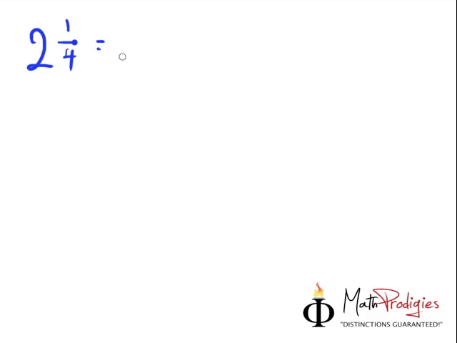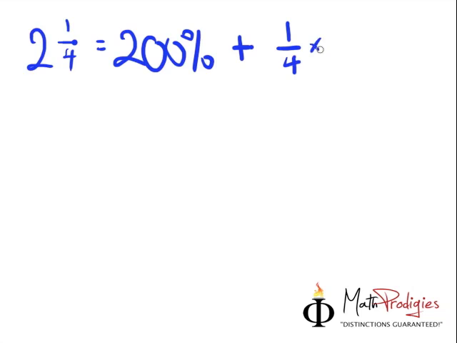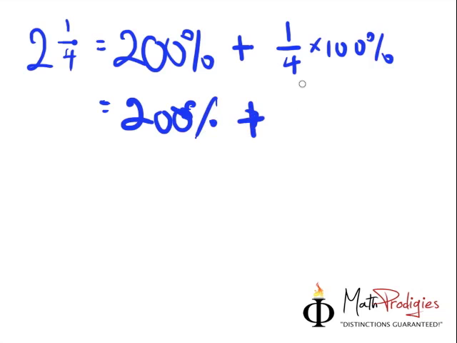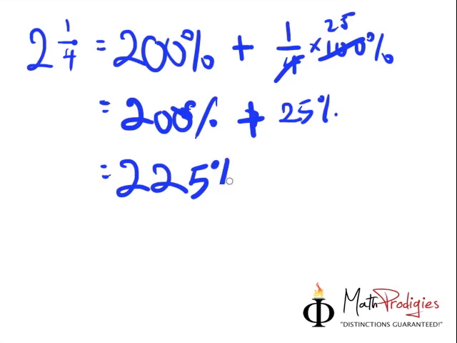If you remember, 1 whole is actually the same as 100%. So 2 wholes will give you 200%. What is 1/4? 1/4 is the same as 1/4 times 100%. Divide by 4, you get 25. So 1/4 is 25%, and the answer is 200% plus 25%, which gives you 225%. Very good. Let's move on to part B.